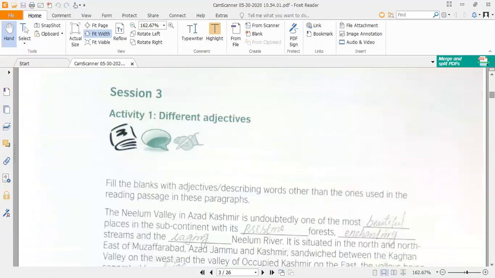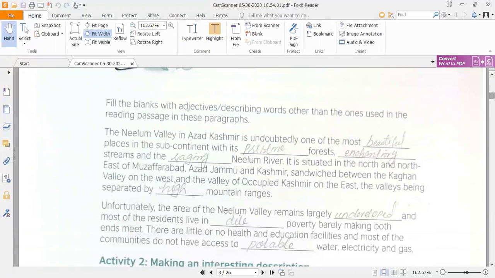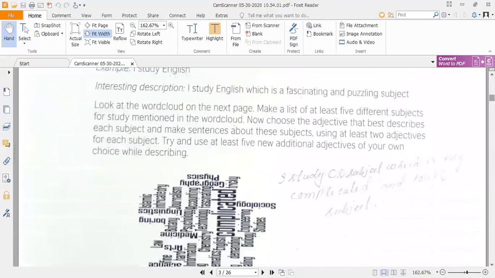And we have another activity as well that is also related to the lesson of Neelam Valley. Here in this activity, you are supposed to fill in the blanks. As you can see in these notes, blanks are already filled, but it is not necessary that whatever is written in these blanks is totally correct. You can bring out your own adjectives from the lesson of Neelam Valley that are most suitable here. You have to fill all of these blanks with the help of the lesson of Neelam Valley.